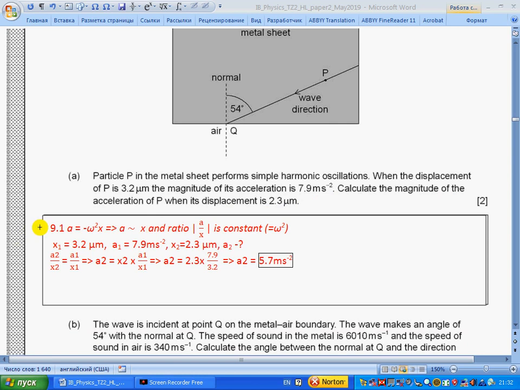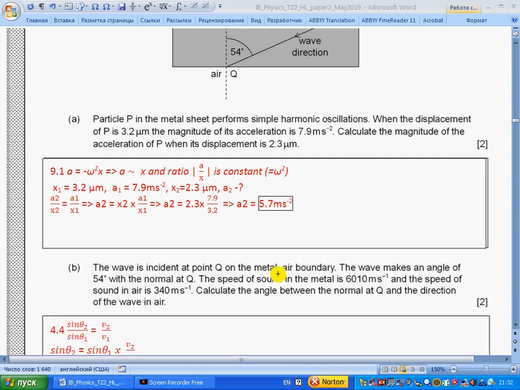Section 9.1 tells us that acceleration is proportional to displacement. It means that the ratio of acceleration to displacement is constant, actually equals omega squared. So equating the ratio for the first case and second case, rewriting for acceleration of second case, we get 5.7 meters per second squared.